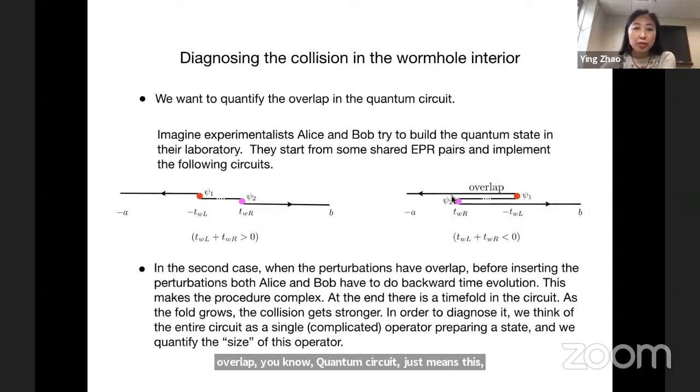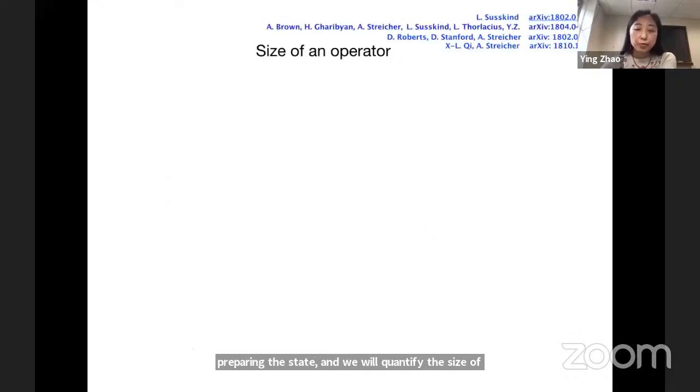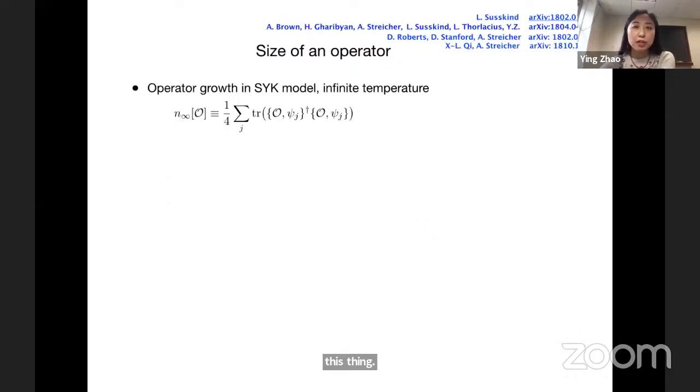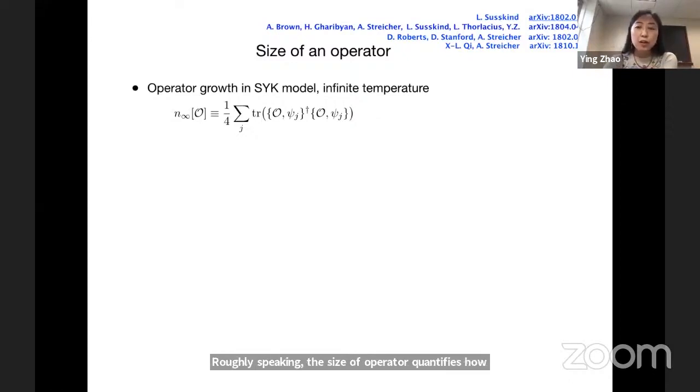In order to diagnose it, we will think of the entire circuit as a single complicated operator preparing the state, and we will quantify the size of this operator. A very brief review about the size of an operator: roughly speaking, the size of an operator quantifies how many fundamental constituents this operator is made up of.